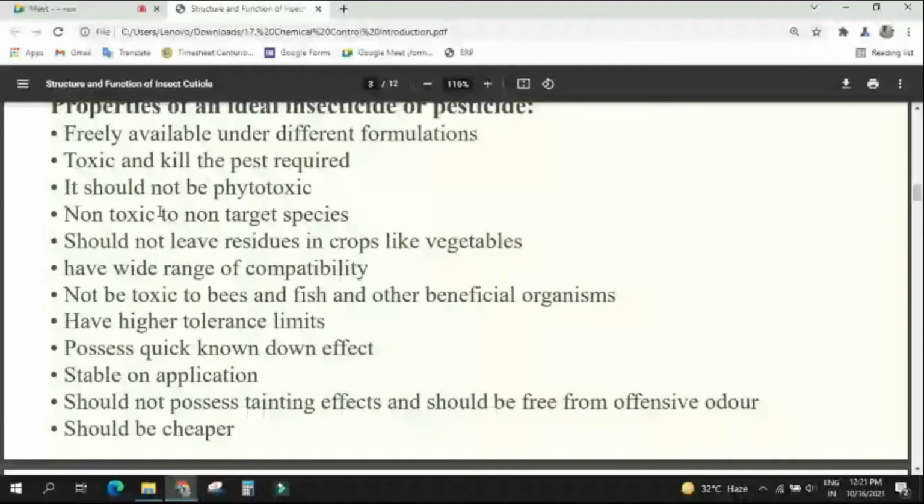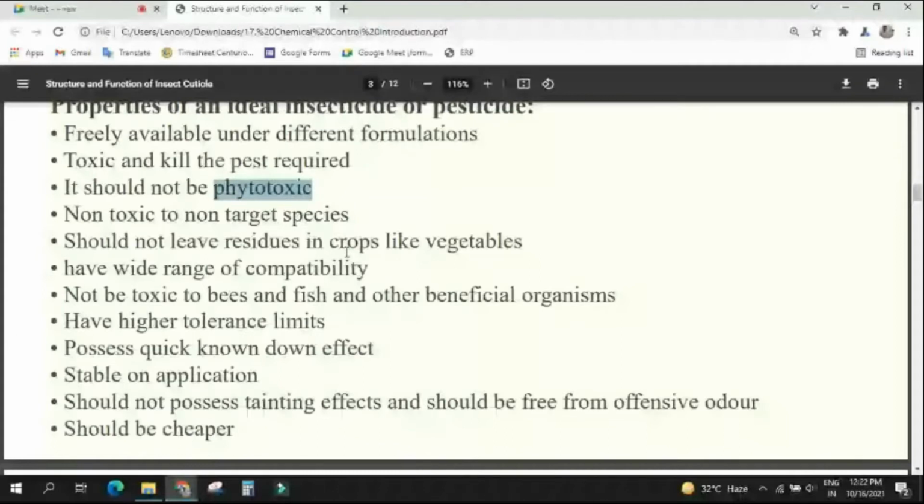Then the second one is: toxic, and kill the pest. The primary thing is that they must be toxic; then only can they kill the pest. What is the third point? It should not be phytotoxic. What is phytotoxic? Toxic to the plant. They should not be toxic to the plants.